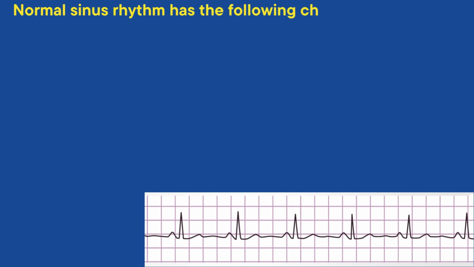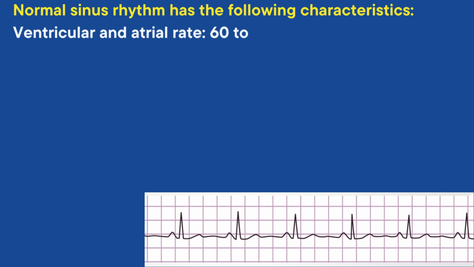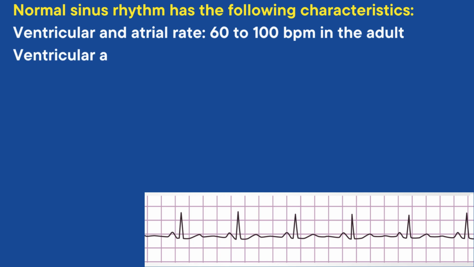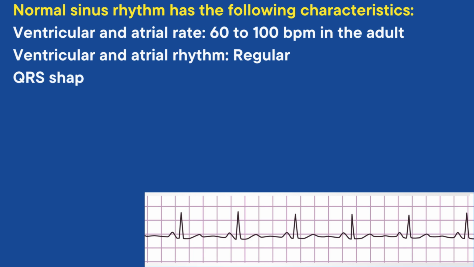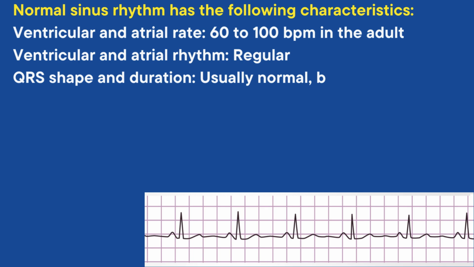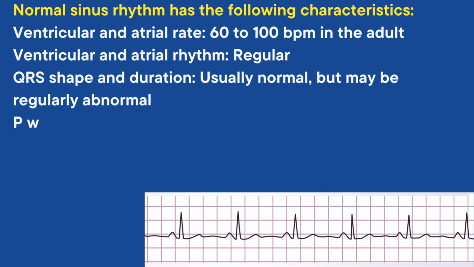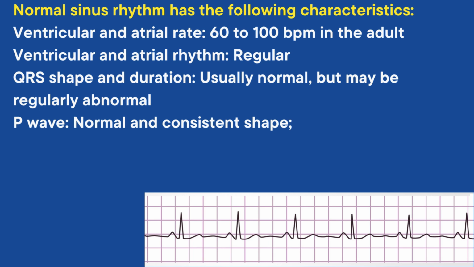Ventricular and atrial rate will be 60 to 100 beats per minute in the adult. Ventricular and atrial rhythm will be regular. QRS shape and duration will be usually normal but may be regularly abnormal. P wave is normal and consistent in shape, always in front of the QRS. PR interval, consistent interval between 0.12 and 0.20 seconds. P to QRS ratio will be 1:1.